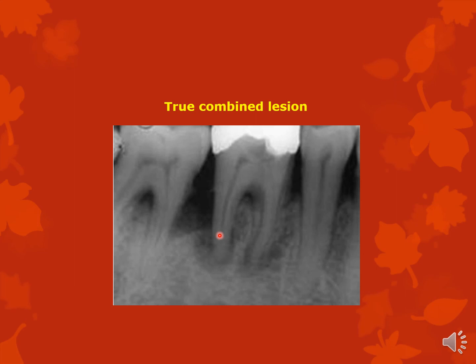So in the first two situations, the endodontic prognosis has to be good. The root canal has to be able to be done perfectly. Otherwise, it is not worth taking a chance.